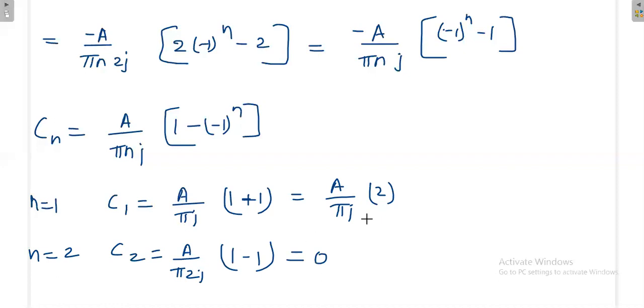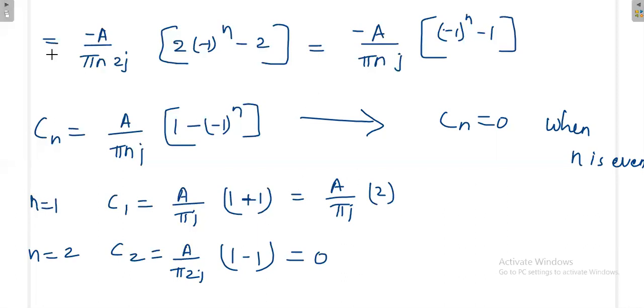So this equation Cn is equal to 0 when n is even. But when n is odd, whatever may be the n value, definitely you will be getting 2. When n is odd, you will be getting only 2, whereas when n is even, you'll be getting 0. That means this Cn is giving value only for odd numbers.